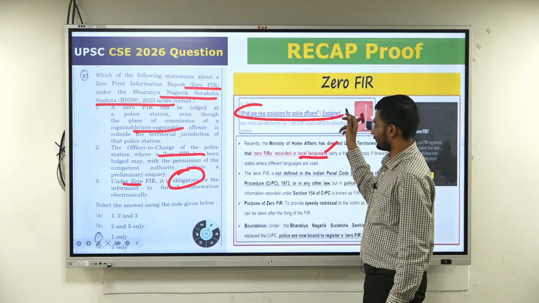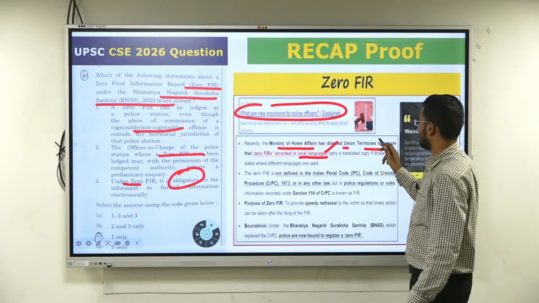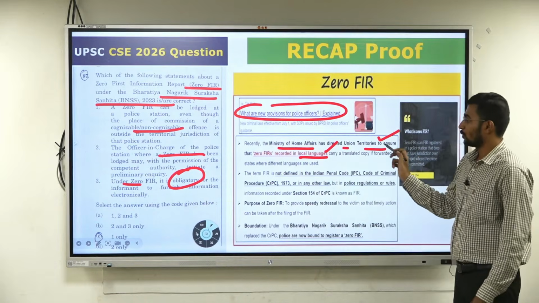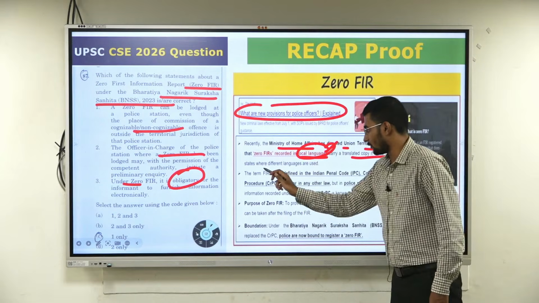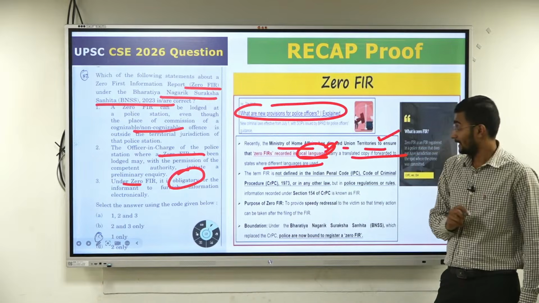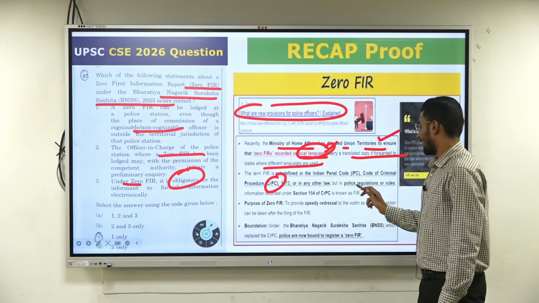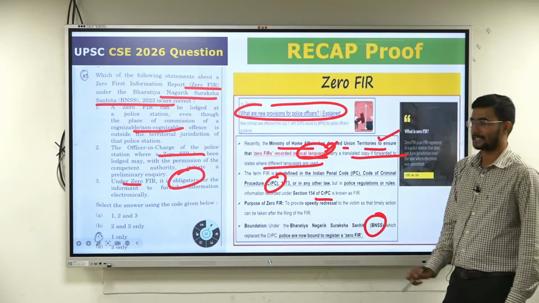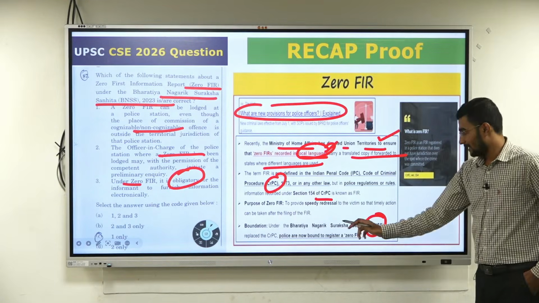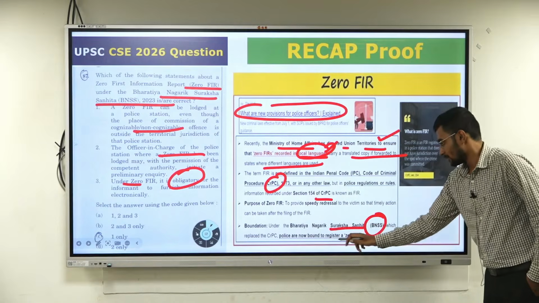What are the new provisions? Now recently Ministry of Home Affairs has issued direction to the UTs to issue that zero FIR, recorded in local languages, carry a translated copy, forwarded to different languages also. Now it is mentioned under which one? CrPC, as well as the present one, BNSS, Bharatiya Nagarika Suraksha Sanhita, to register an FIR.